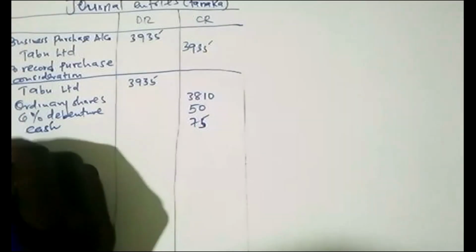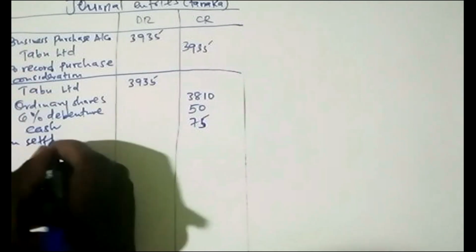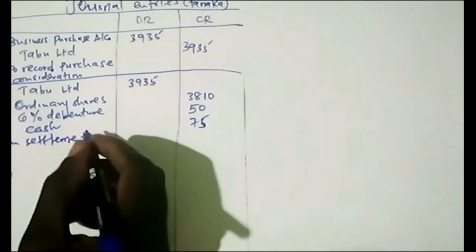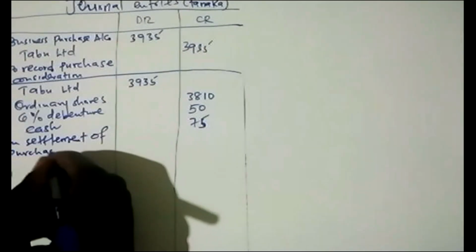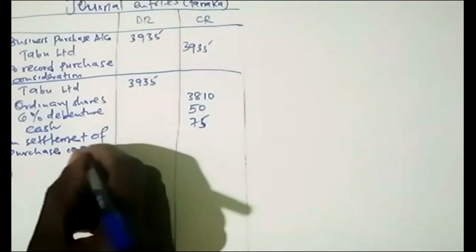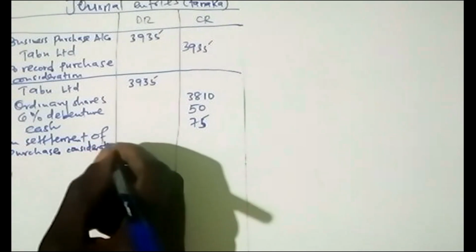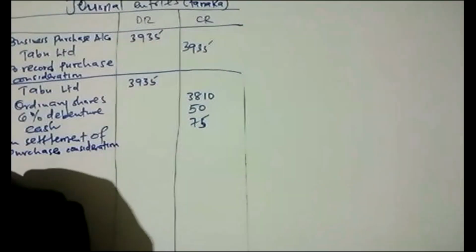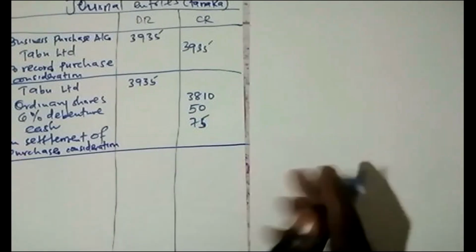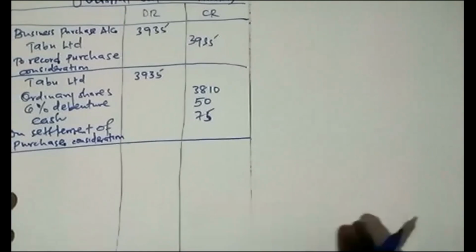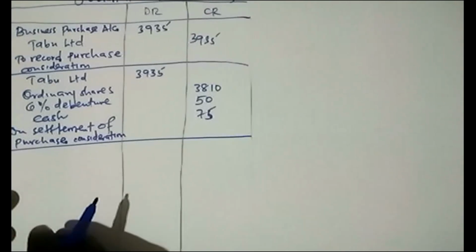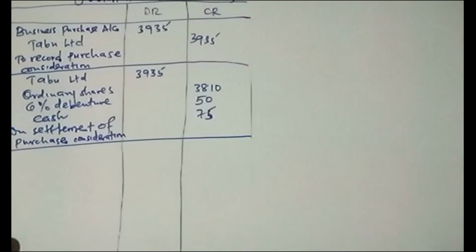So this one, we would say on settlement of the purchase consideration.